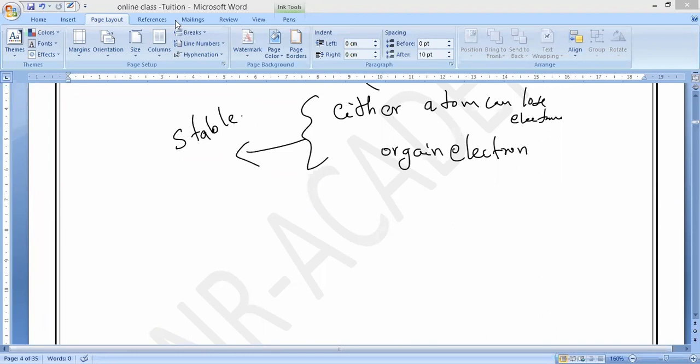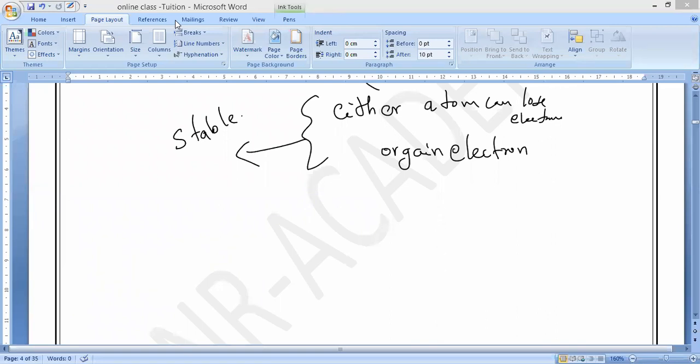Along with the electronic configuration, you can say. Now you can define it, including the words electronic configuration and outermost shell. Their electronic configuration is so stable that they don't want any other external electrons.